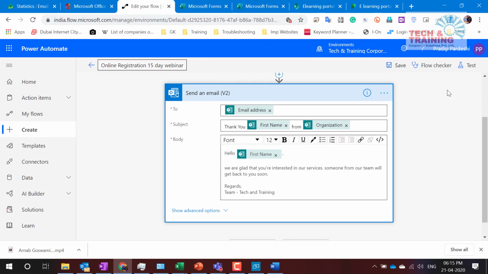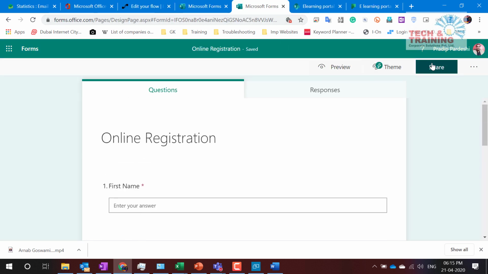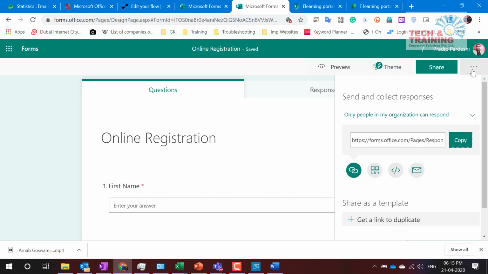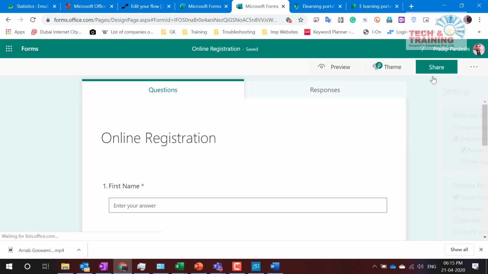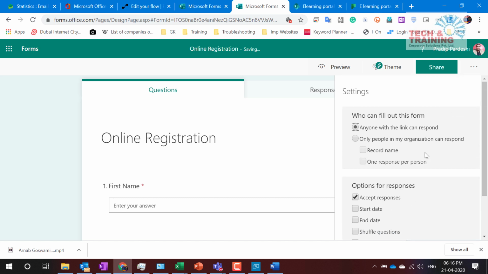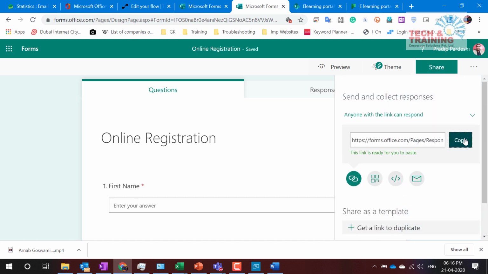Okay. Now, how do I test it? I will simply fill the registration first. I go to this option and here is the online share. This says only people in my organization can respond. So I do not need this restriction that only people from the organization can respond. Anyone with the link can respond. So I have to choose this so that anyone from this list can respond to the survey. Now I go ahead and share.